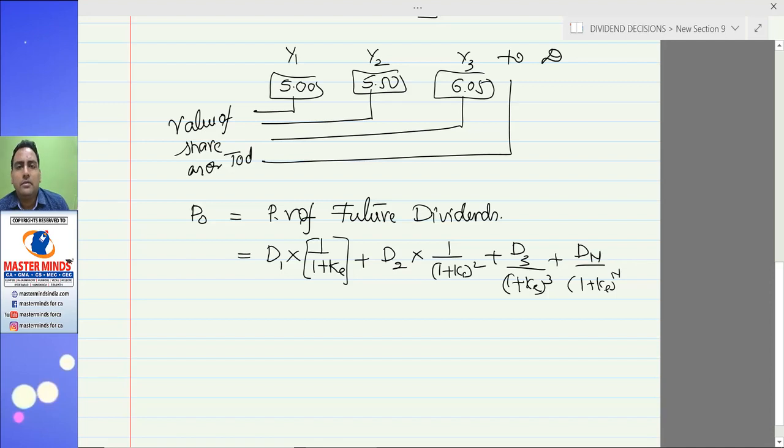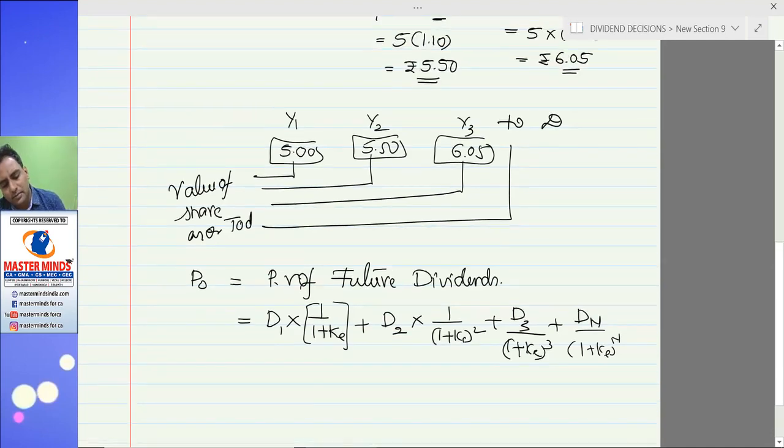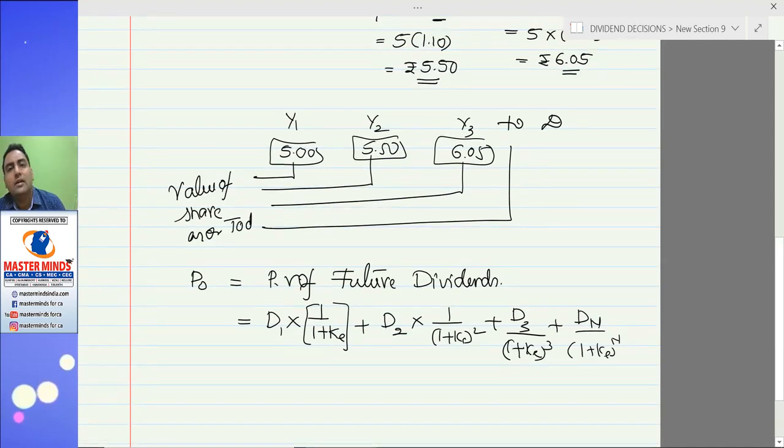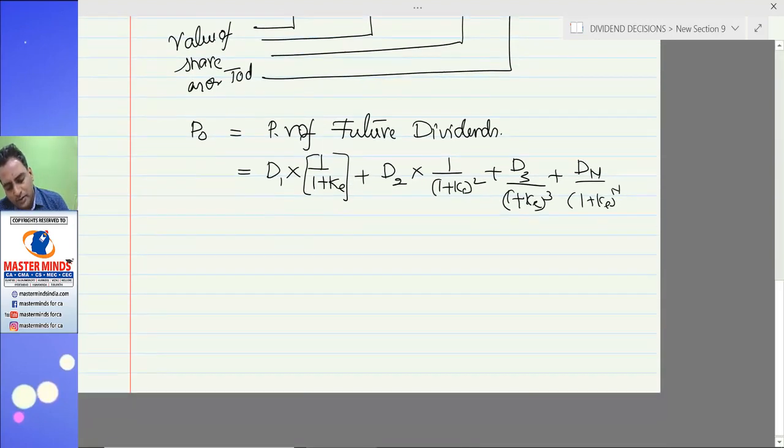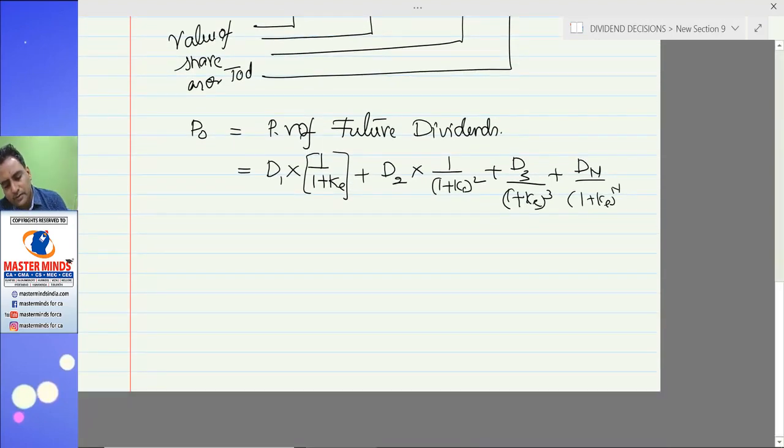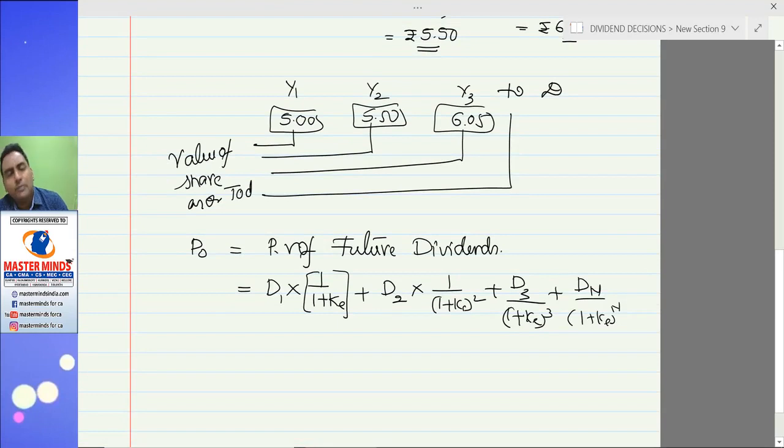So if you observe the stream of dividends, these dividends have been growing at a constant rate. 1 becomes 2, 2 becomes 4, 4 becomes 8, 8 becomes 16, 16 becomes 32. At a constant rate they are growing. So this series of dividends replicates a geometric progression.